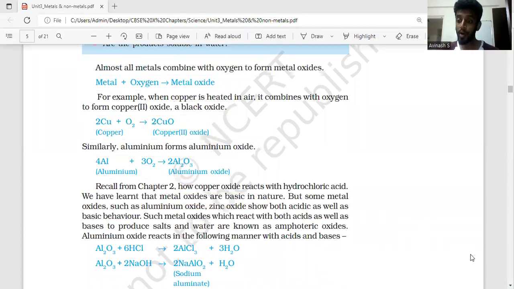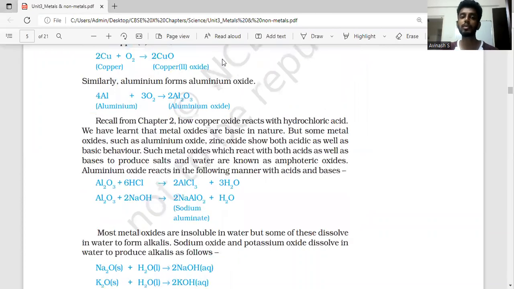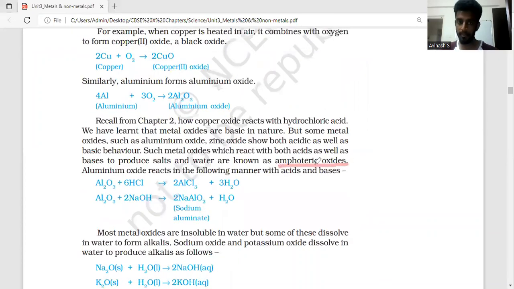Now, a very important question from examination point of view is: what is meant by amphoteric oxide? A very important question. So this is the definition. Metal oxides which react with both acids as well as bases to produce salt and water are called amphoteric oxides. And these two are the reactions for amphoteric oxides. And these are the examples, aluminum oxide and zinc oxide. These are other examples for amphoteric oxides.